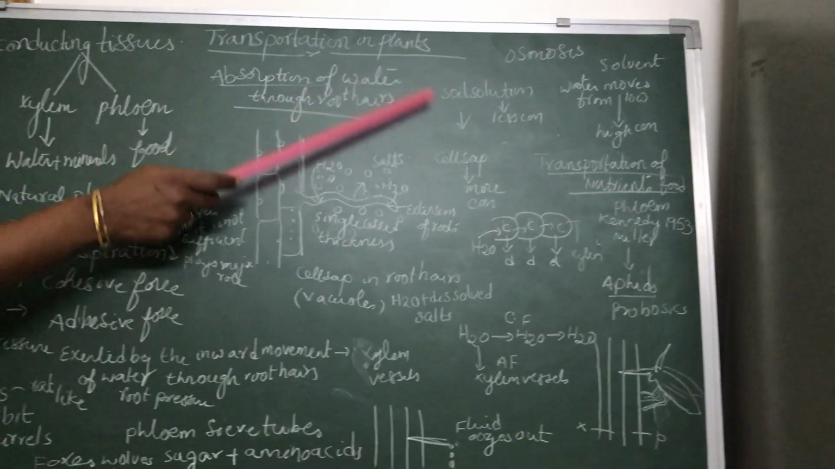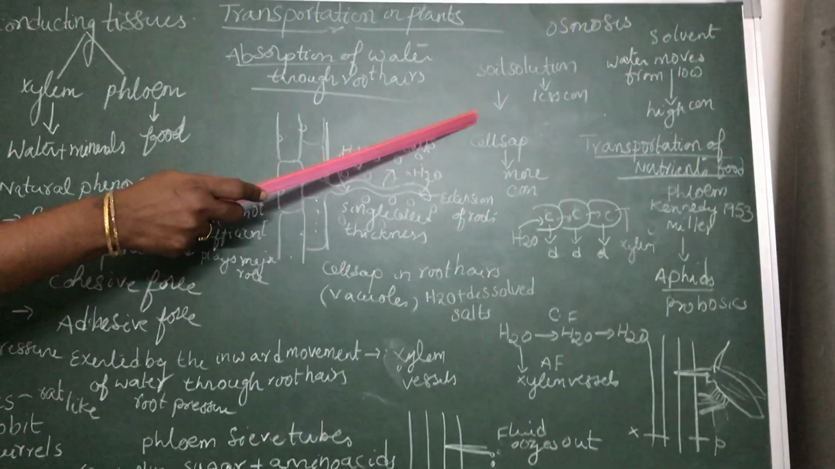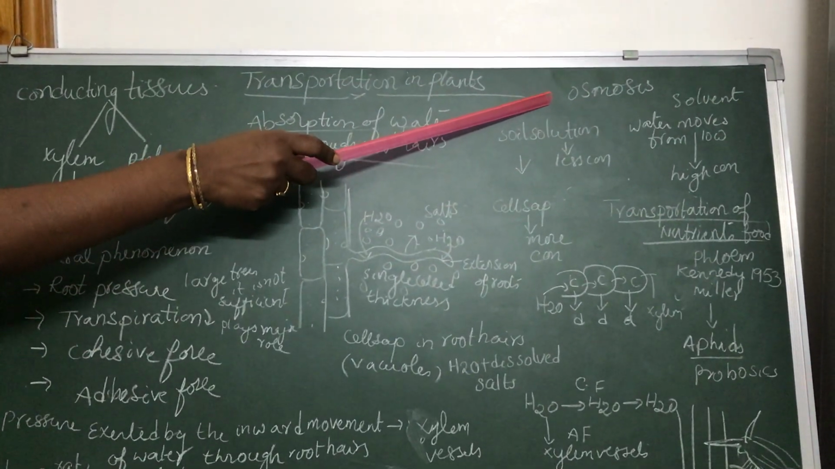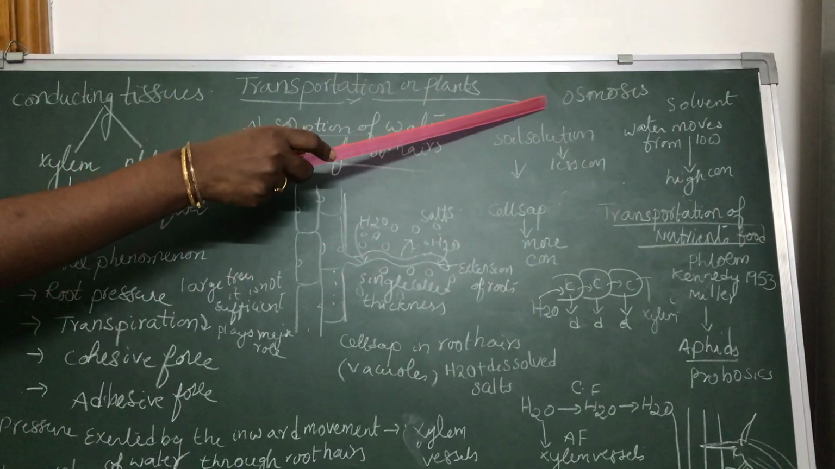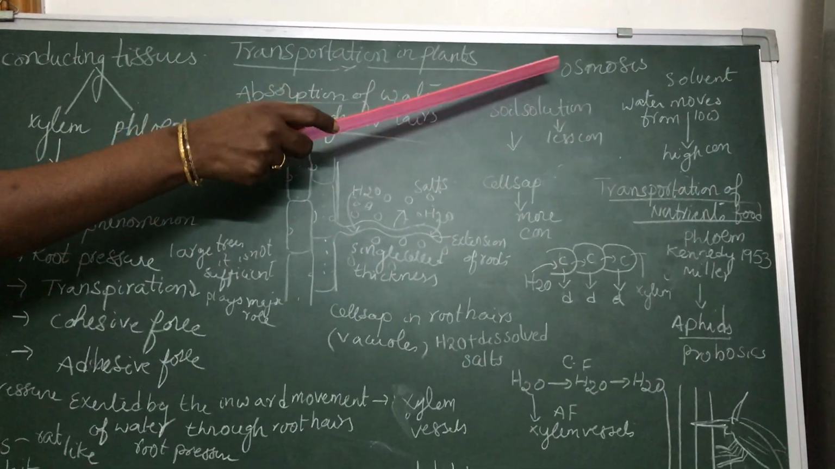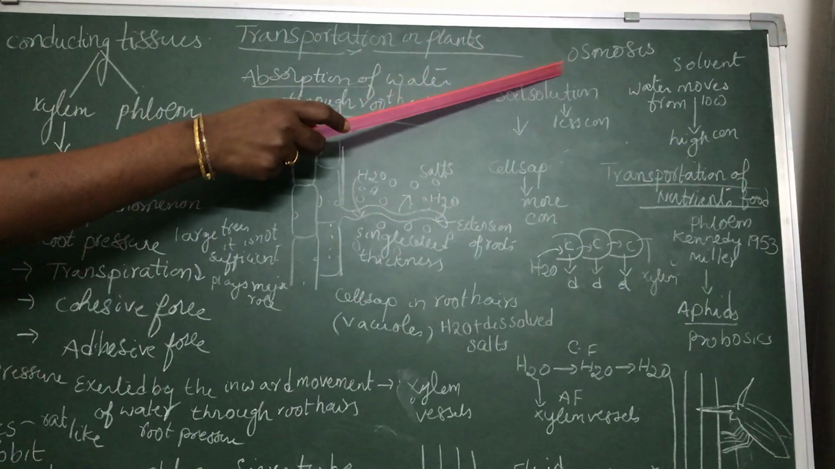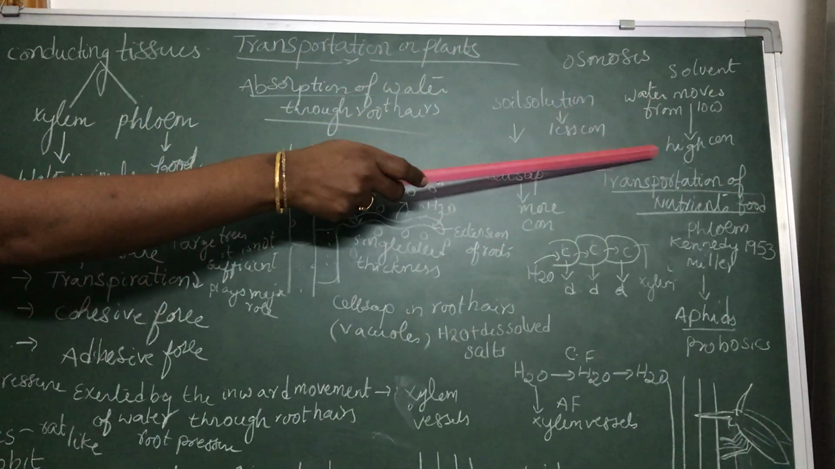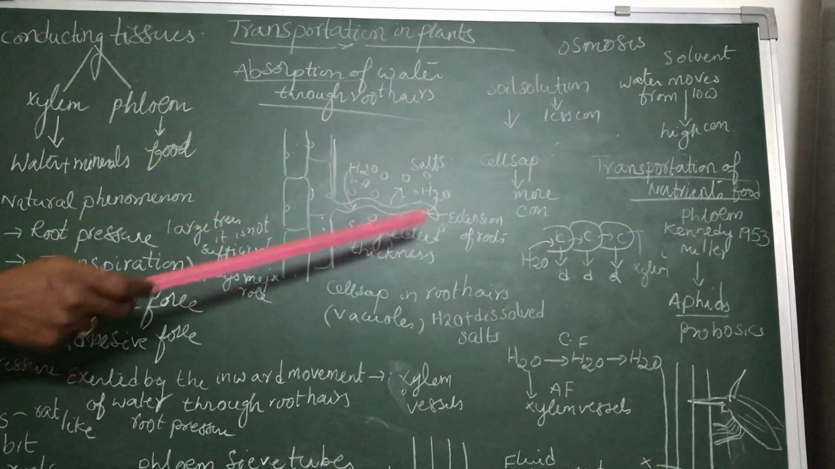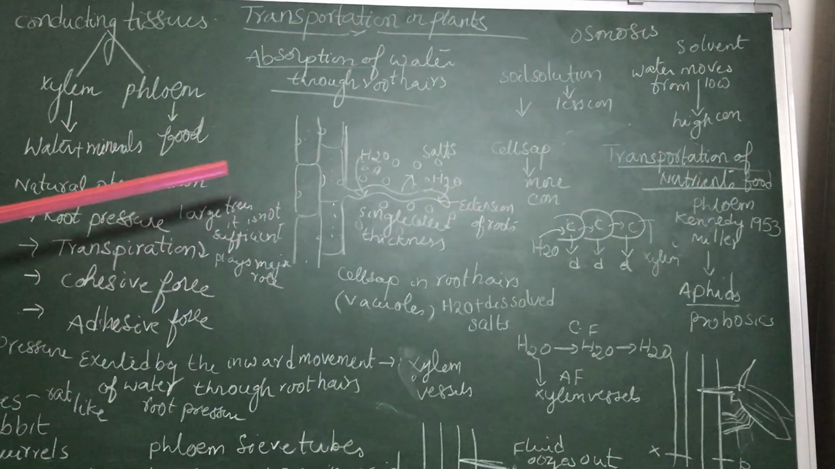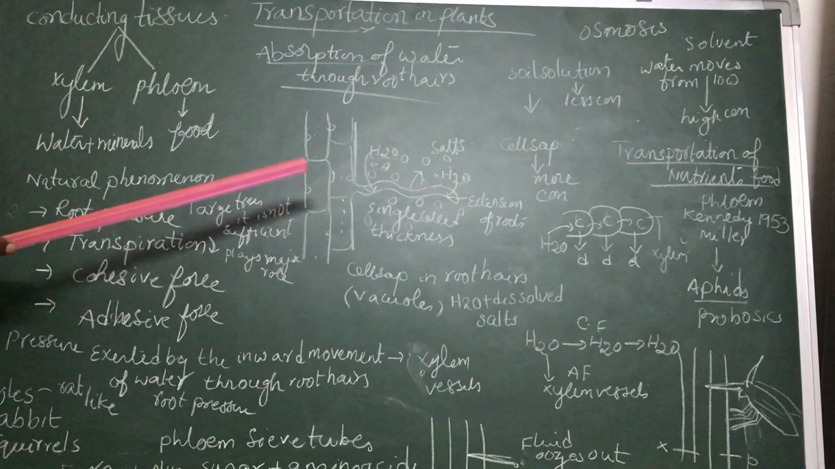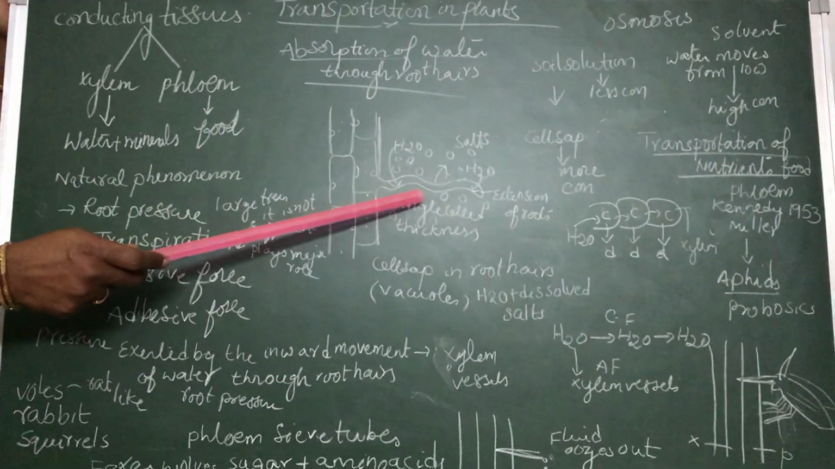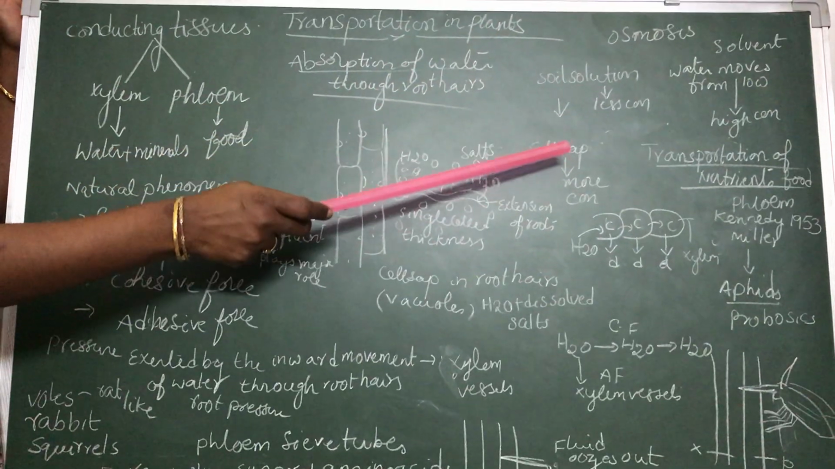So there is a difference in the concentration. A natural phenomenon takes place. That natural phenomenon is called osmosis. What do we call this phenomenon? Osmosis. Osmosis is the movement of solvent or water molecules from low concentration to higher concentration through a semi-permeable membrane. Even this osmosis we discussed in class 9. Osmosis takes place due to difference in concentration.